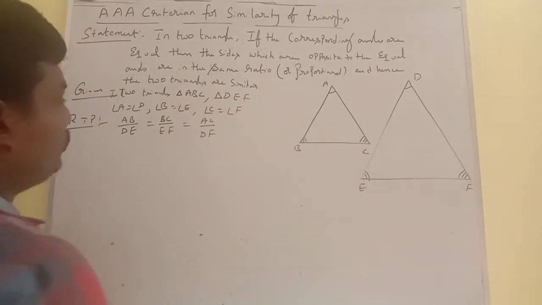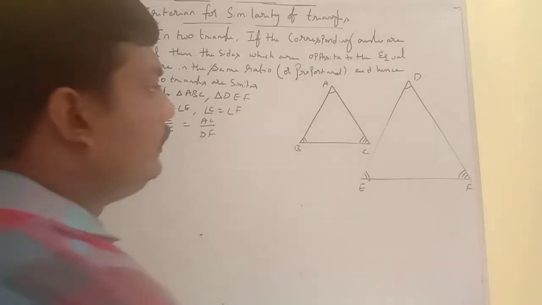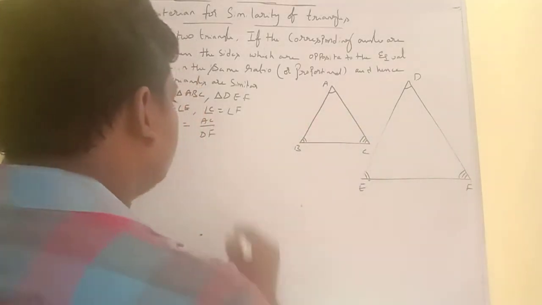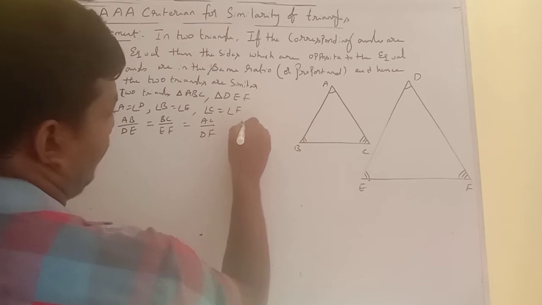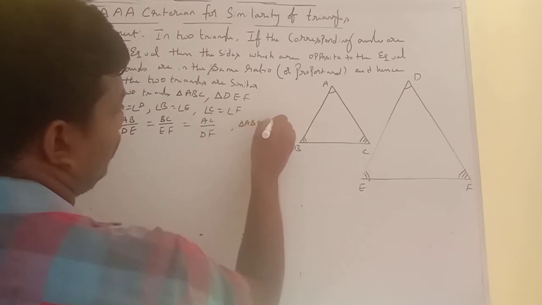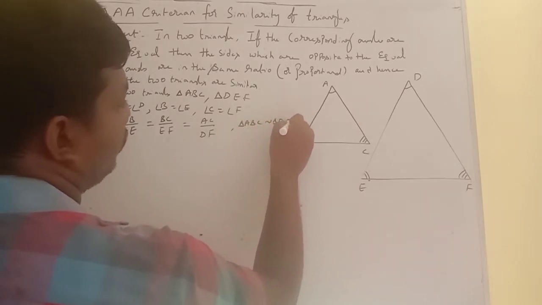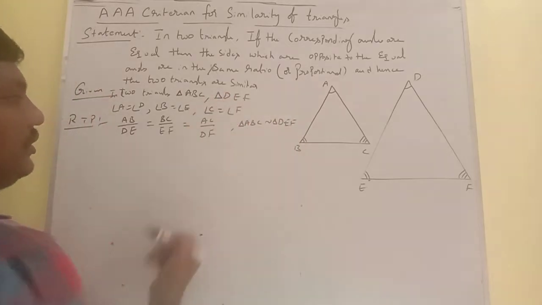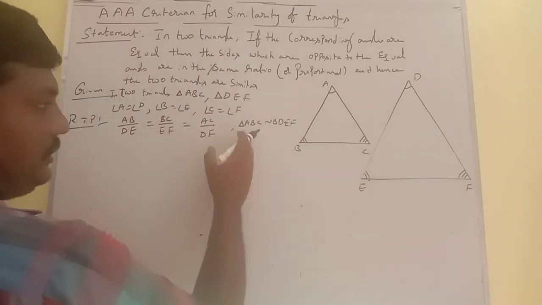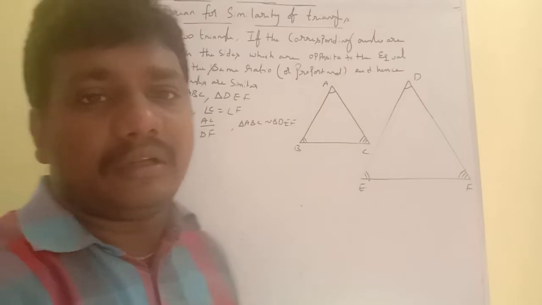We have to prove this, and hence the triangles are similar. That means triangle ABC is similar to triangle DEF. When these are satisfied, the triangles are automatically similar.